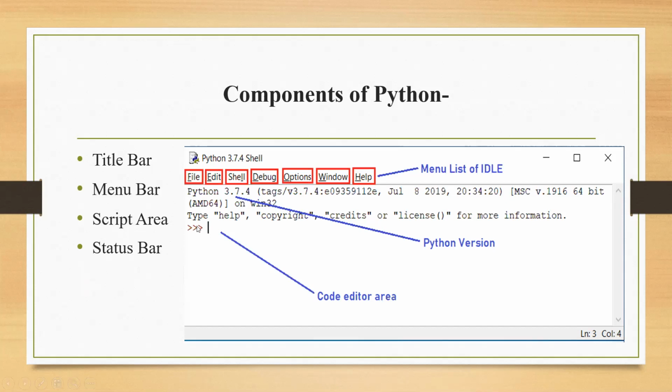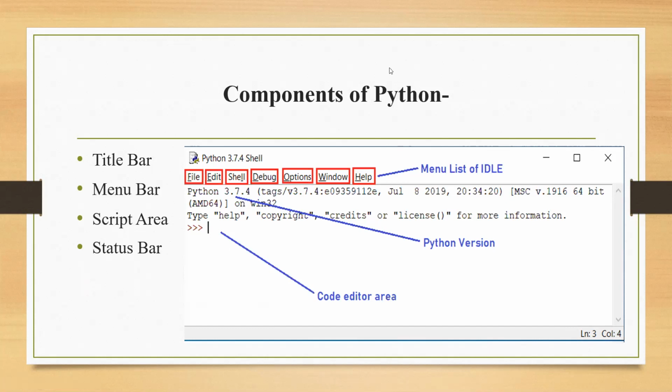So this whole is your script area. And last is the status bar, where it is written Ln 3 Col, that means line 3, and all this status is shown, and the status bar is always located at the bottom. Title and menu bar are always located on the top, and the script area is the in-between area. As simple as that.